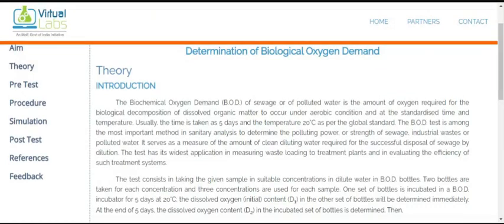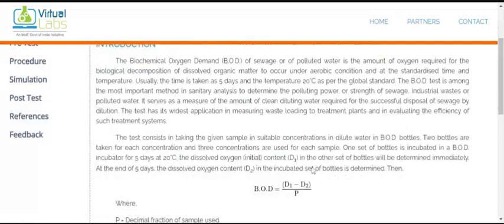Okay, so this is the organic matter which is decomposed by the microorganisms, and that value we get is the BOD. So how much organic matter is present in the wastewater or in the water? Here it is a simple formula by which we can calculate the value of BOD. How can we calculate the BOD? If we know the initial concentration of the DO and the final concentration of the DO. Okay, and on that basis we can say yes, this much BOD is present, or this much was decomposed by the microorganisms. Ultimately we can say this is the number that is present in the wastewater.